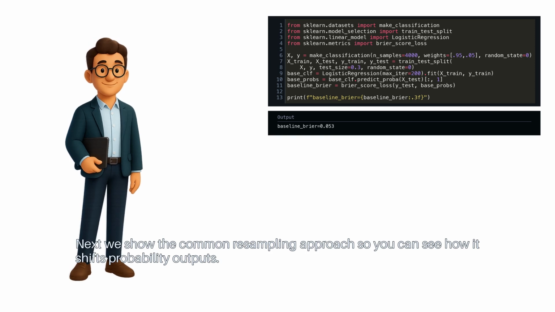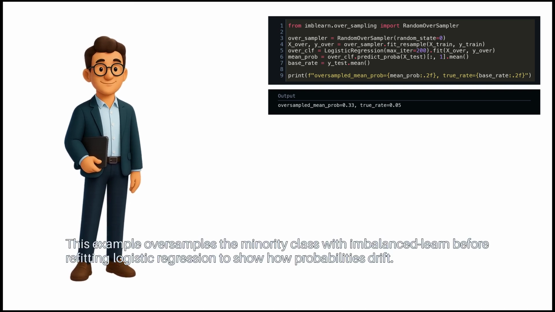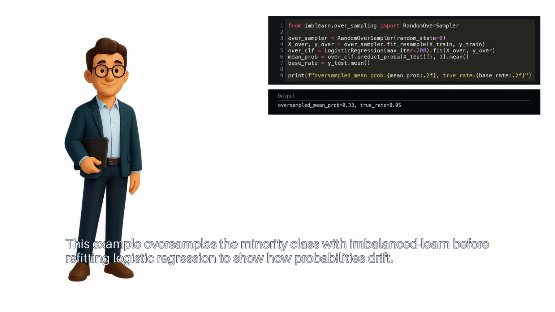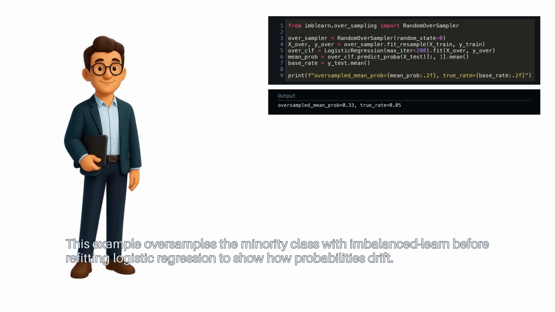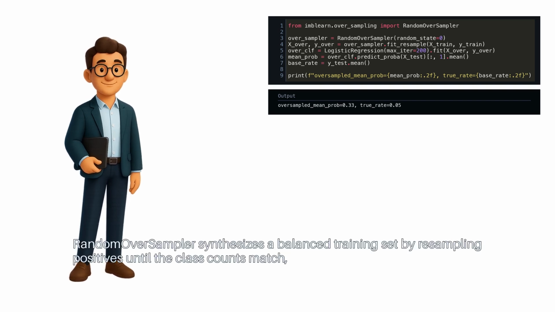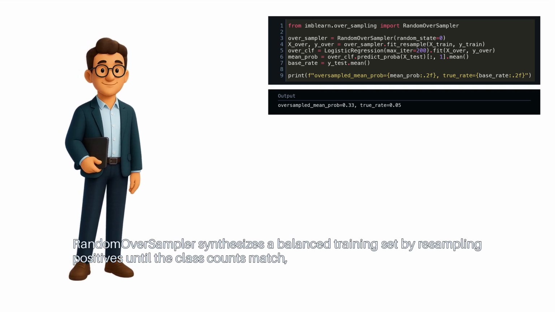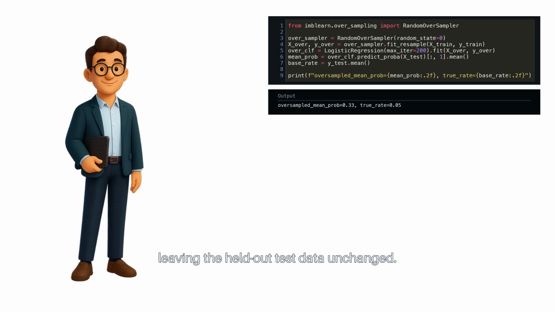Next, we show the common resampling approach so you can see how it shifts probability outputs. This example oversamples the minority class with imbalanced-learn before refitting logistic regression to show how probabilities drift. RandomOverSampler synthesizes a balanced training set by resampling positives until the class counts match, leaving the held-out test data unchanged.